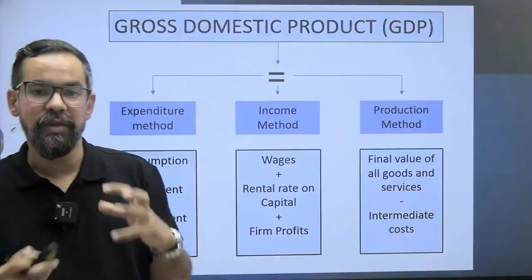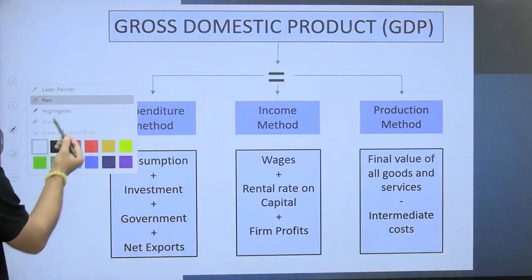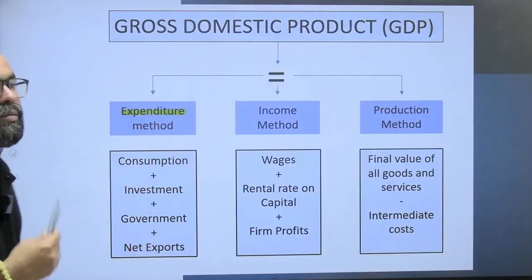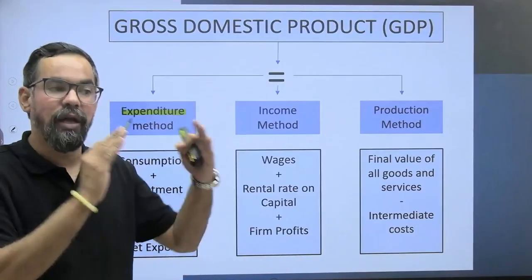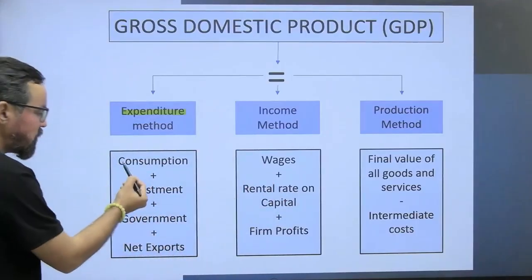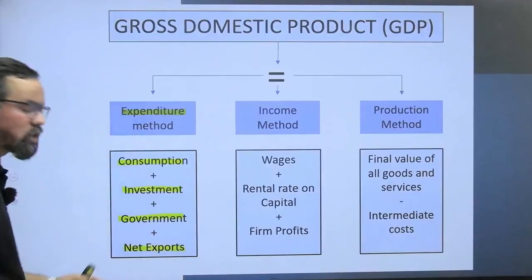To calculate GDP you have three different methods. One is the expenditure method, which is about the consumption done by the government or the private entities: consumption, investments, government, and net export, export minus import.